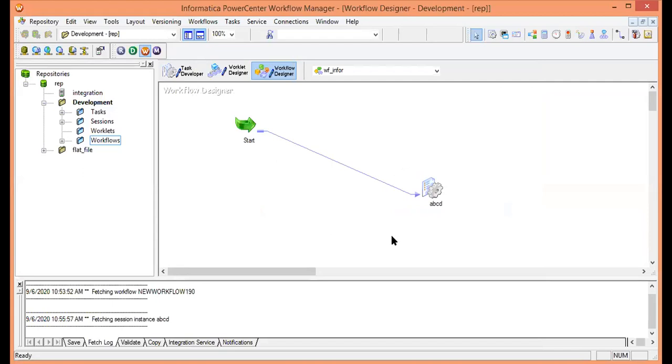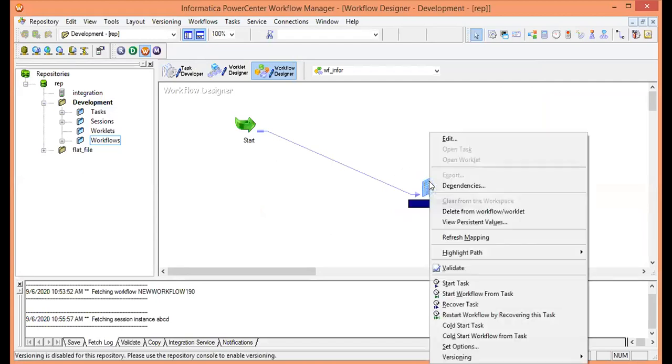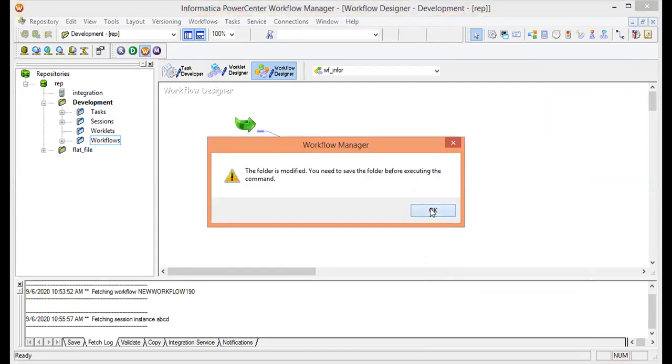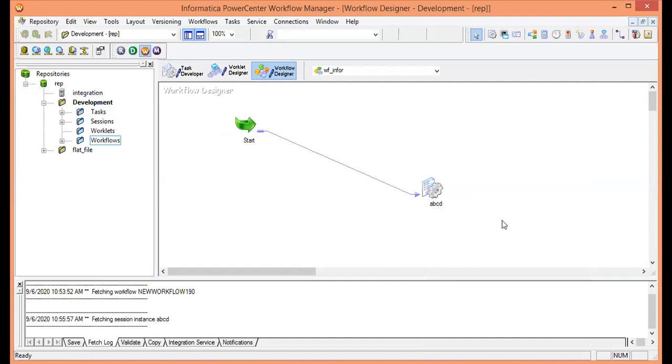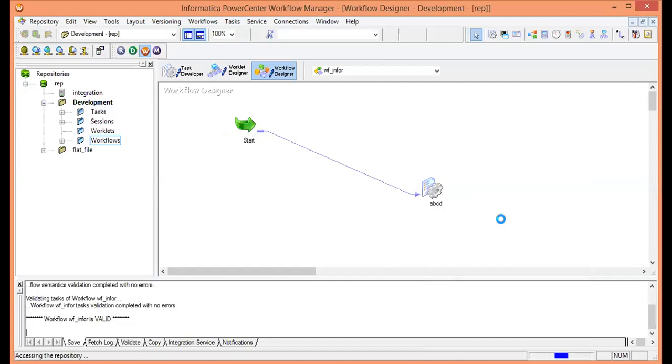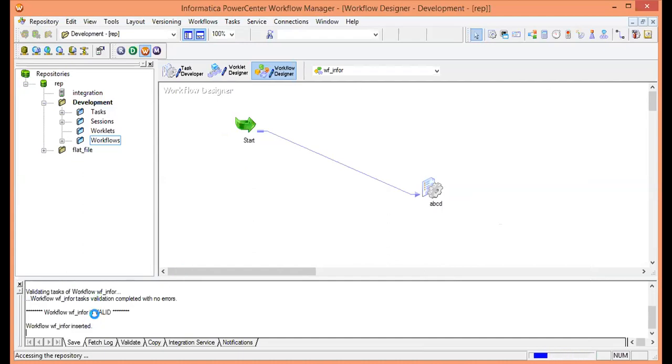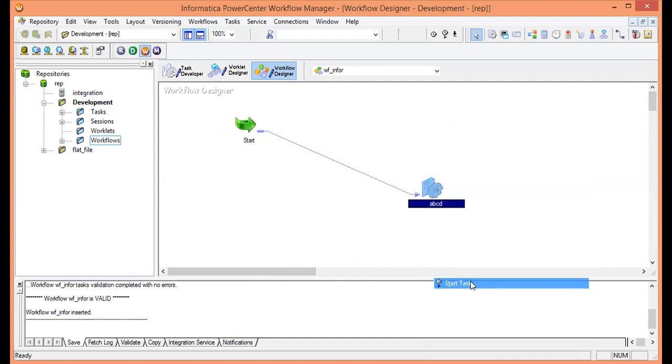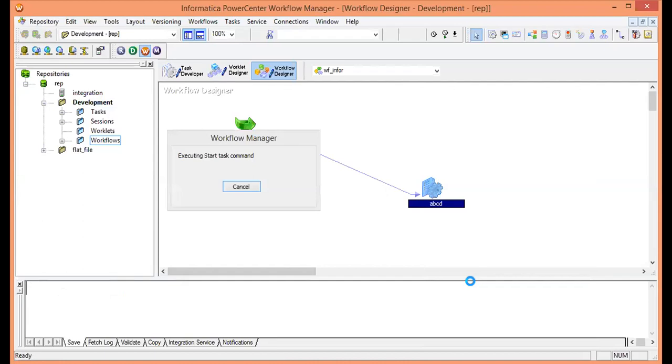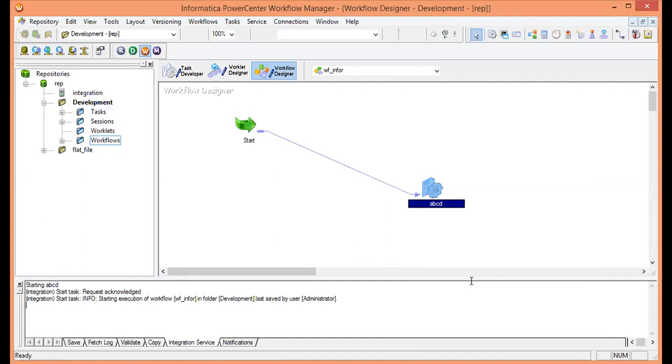Now we will load the data. How to load it? Make a single click on this and start task. Sorry, I have to save it first, whatever modification we have done. Control S, so it will get saved, and on the very right side you will get the notification that the workflow is valid. Now make a right click and start task. Here it is executing the task, and now you can see that it is getting loaded.